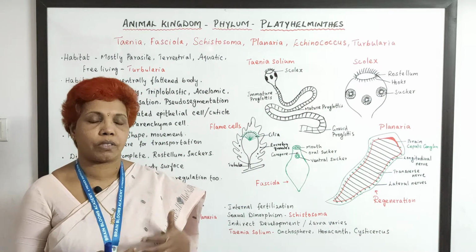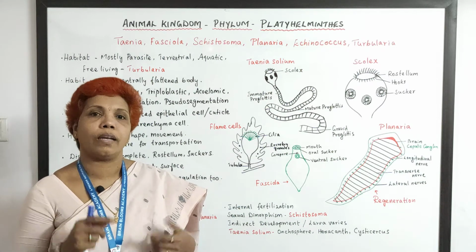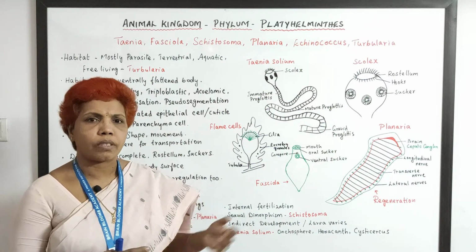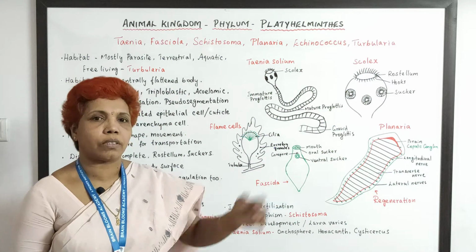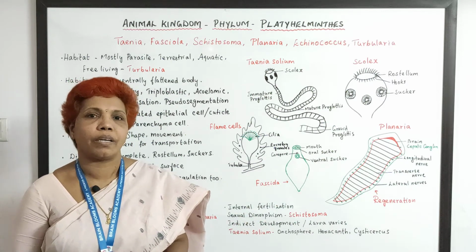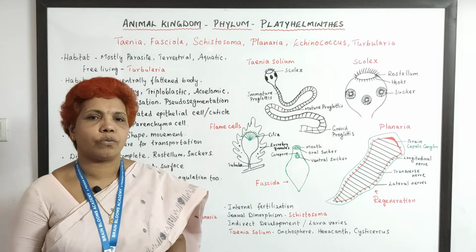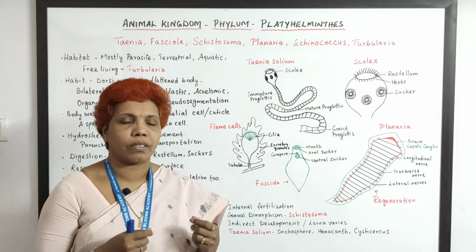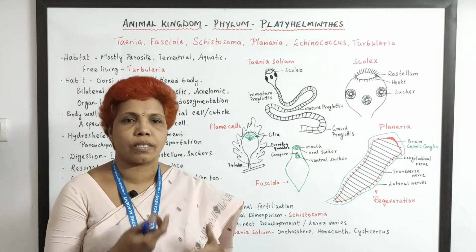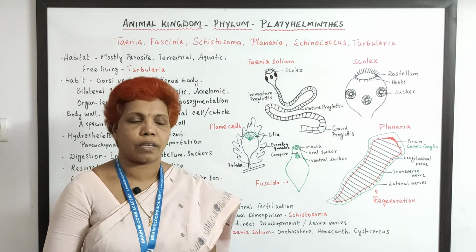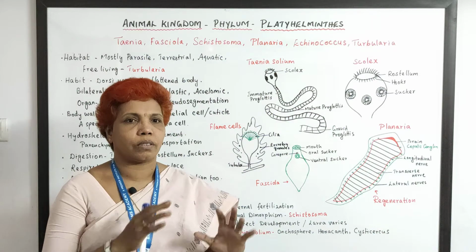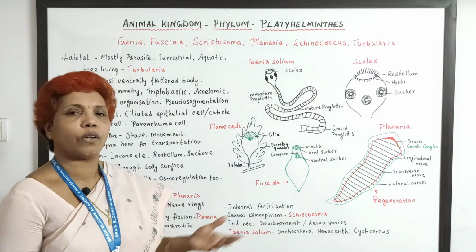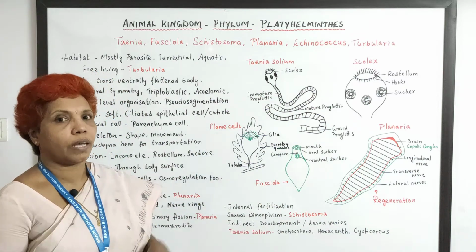And the next important feature compared to the previous category is organ level. Organs have appeared here. Some special organs for excretion, and sometimes the nerves are well developed. That kind of thing appeared in Platyhelminthes. And the body wall is very soft, and it is kind of mucus since it is placed inside the body. It's a parasitic animal, but still they've got some protection. A thick cuticle kind of protection is there in their body. The ones which live outside, the free living forms, have got a thick cuticle as a protection.